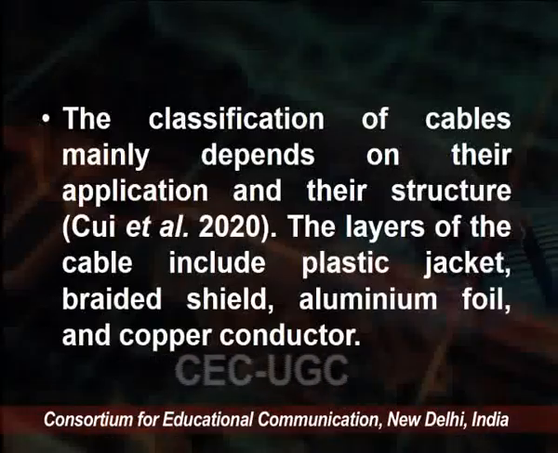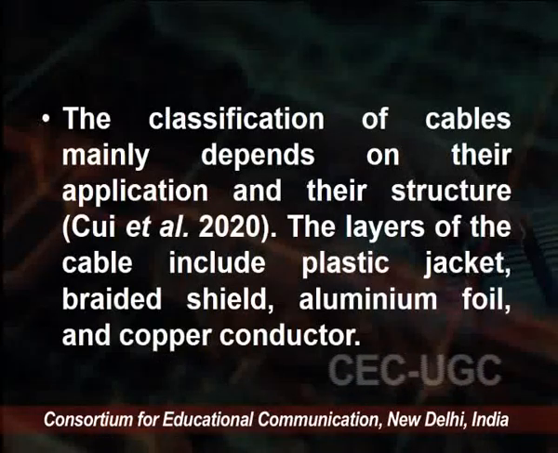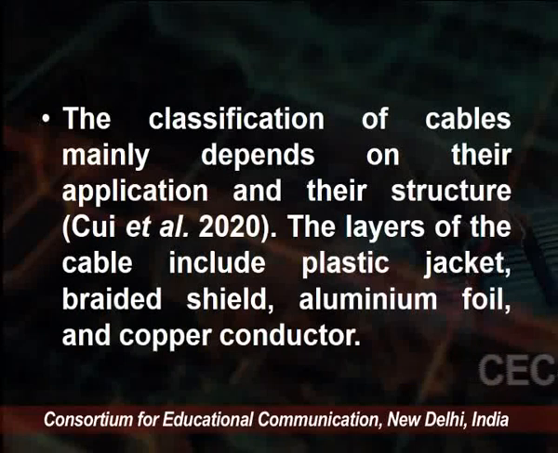The conductor of the electric cable helps carry the electricity, while the insulator as well as the sheath provide complete protection to the cable from electrical and chemical reactions. The classification of cables also depends upon their applications and their structures, as defined in 2020.